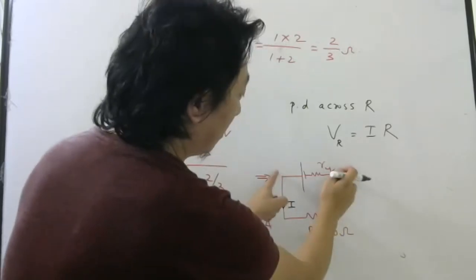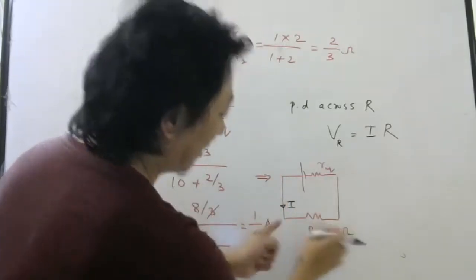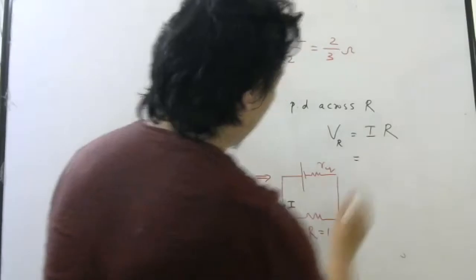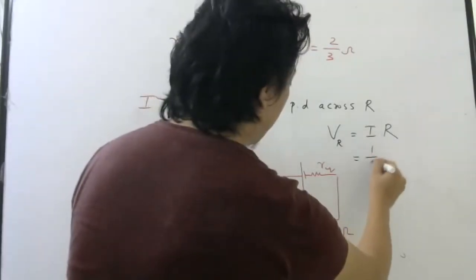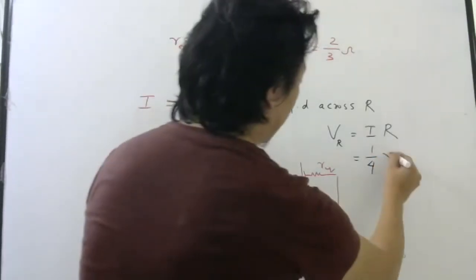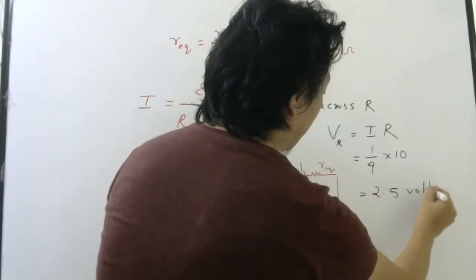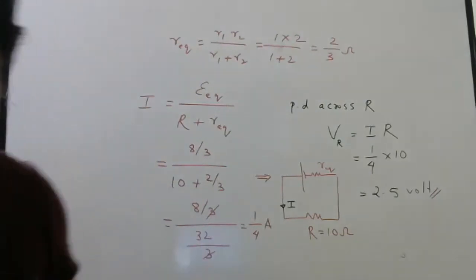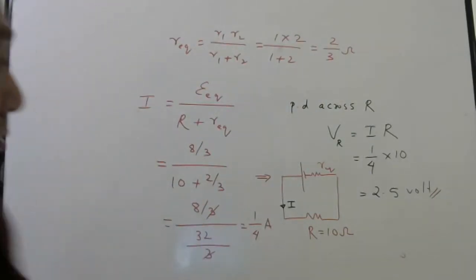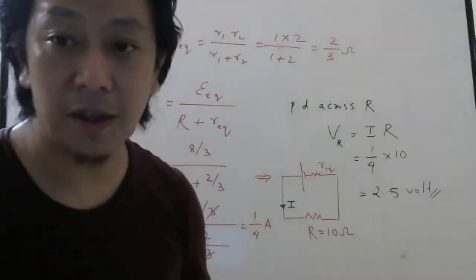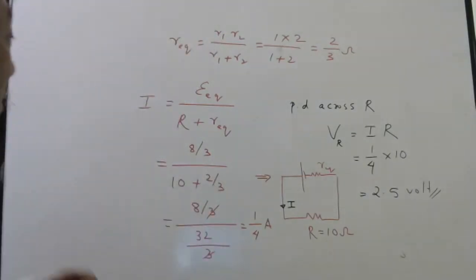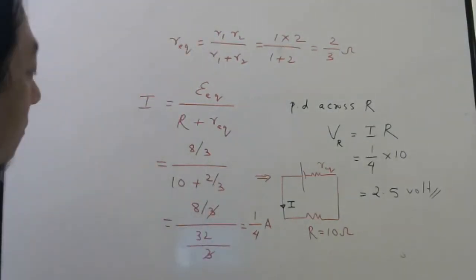You can use terminal voltage here also, but this is easy, right? So I into R. What is I here? 1 by 4. Resistance is 10. So 2.5 volt. So like this, easily you can solve, provided you remember how to find equivalent EMF and equivalent internal resistance. Right, write it down.